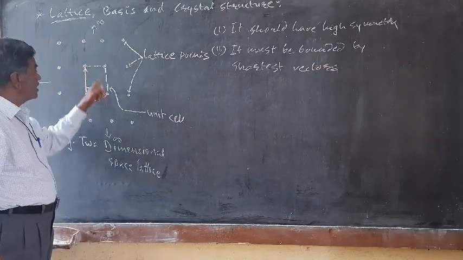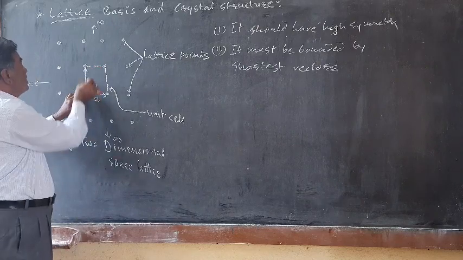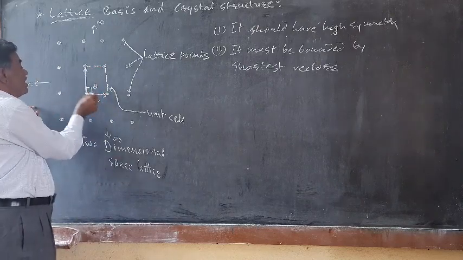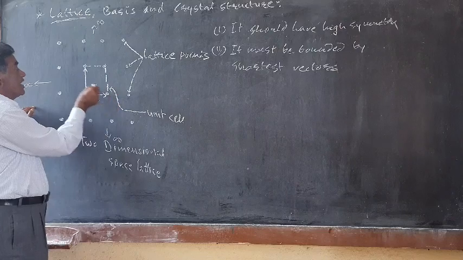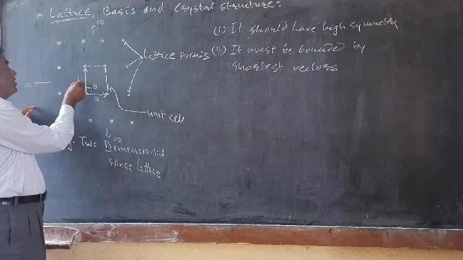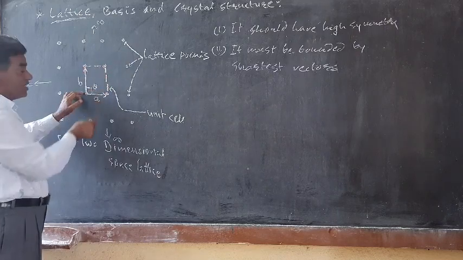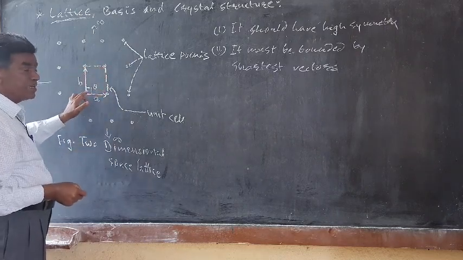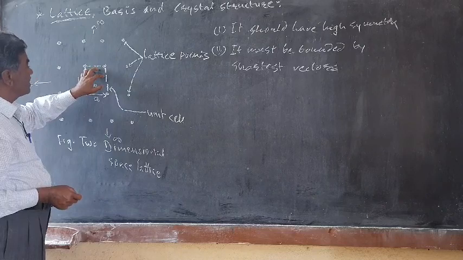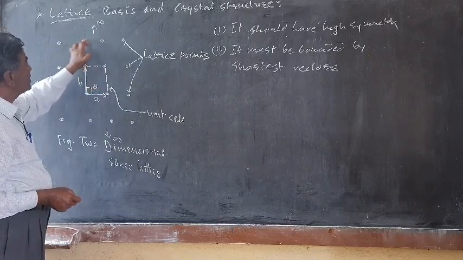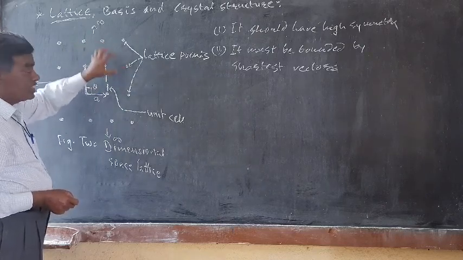Here we have constructed a small unit which is bounded by the shortest vectors. This is A along the x-axis, and this is, suppose, the B vector along the y direction. So we have constructed such a unit such that it has high symmetry.